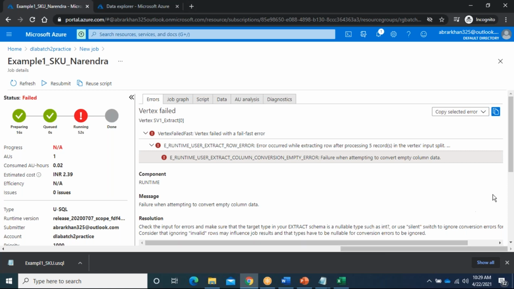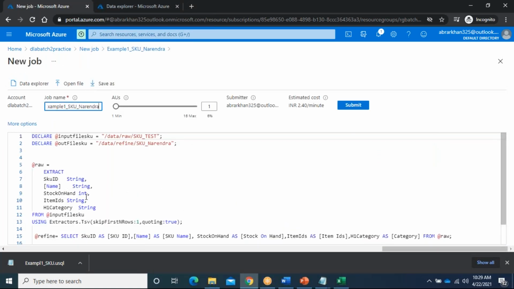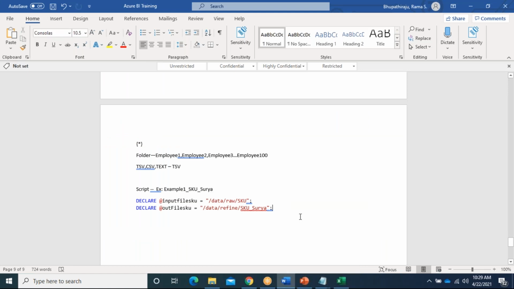Now I will correct the script I told you. Whenever you are declaring integer, decimal, date or date time, use the question mark.